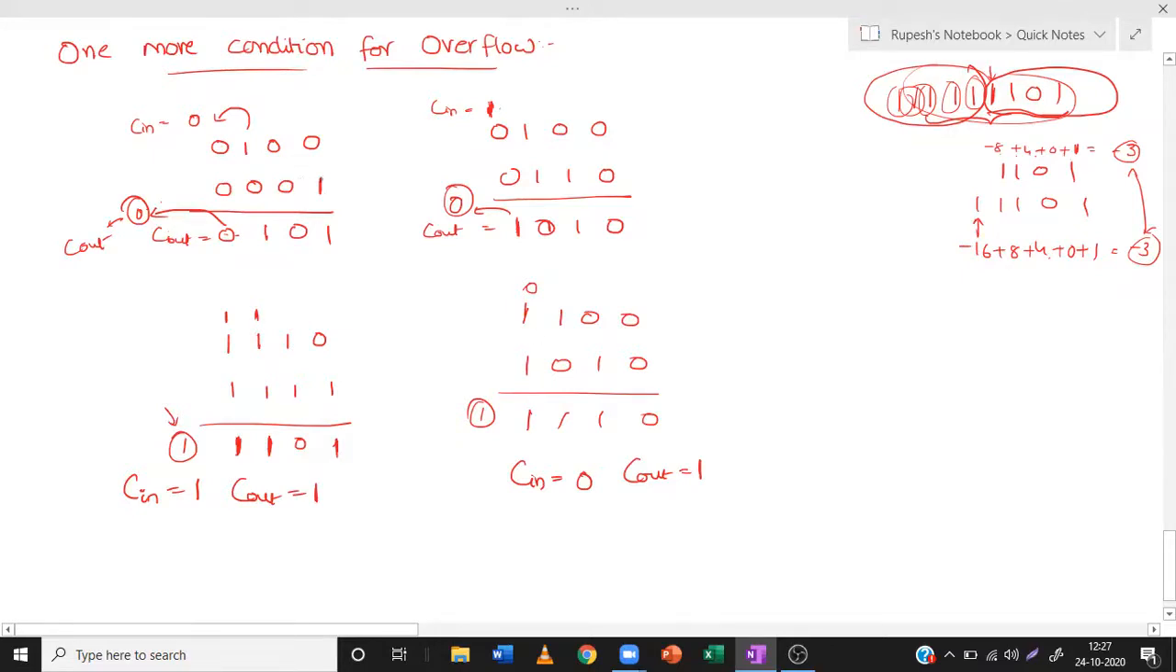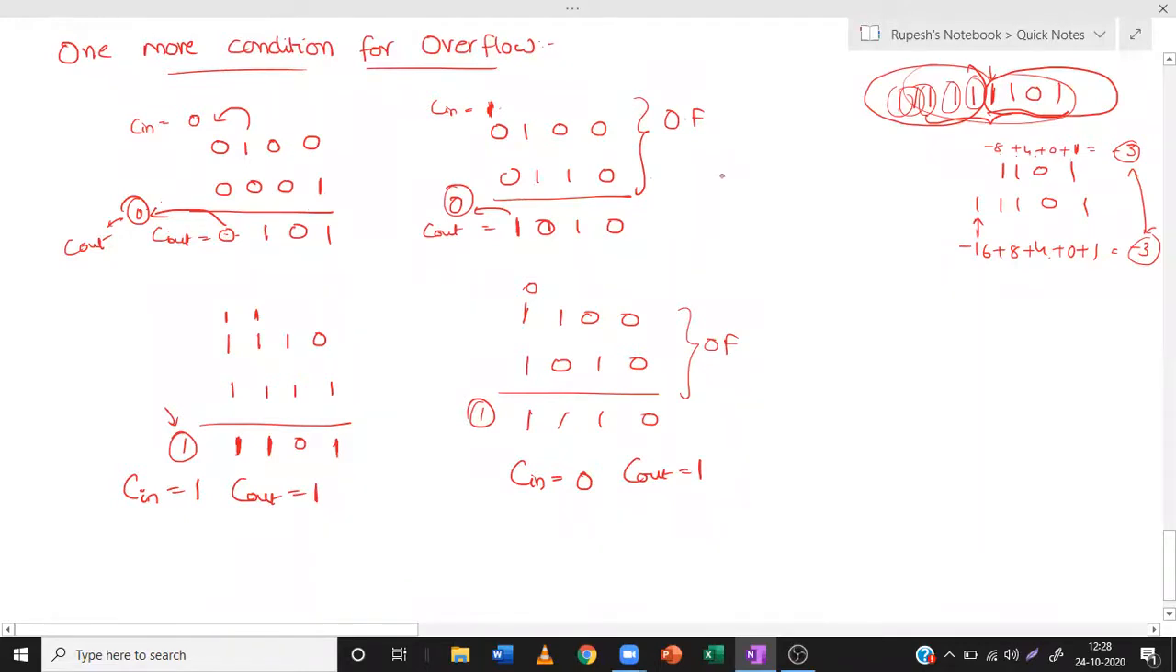So observe these things. In these two conditions that I represent now, overflow has occurred, and in this condition also overflow has occurred. And in these two conditions, there is no overflow. And how can I identify that? See carefully.